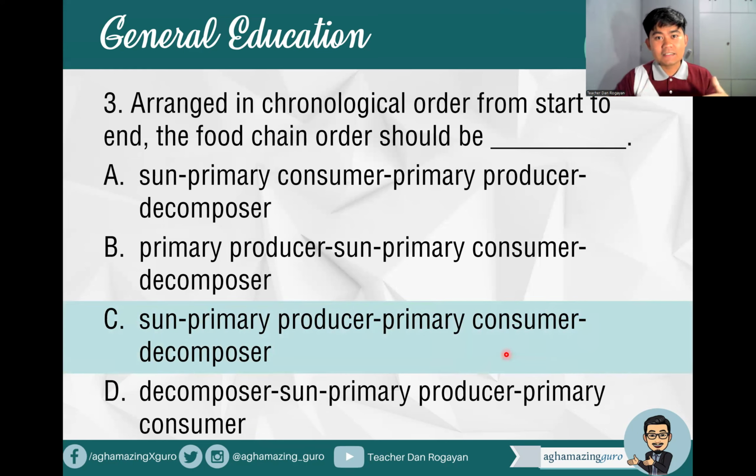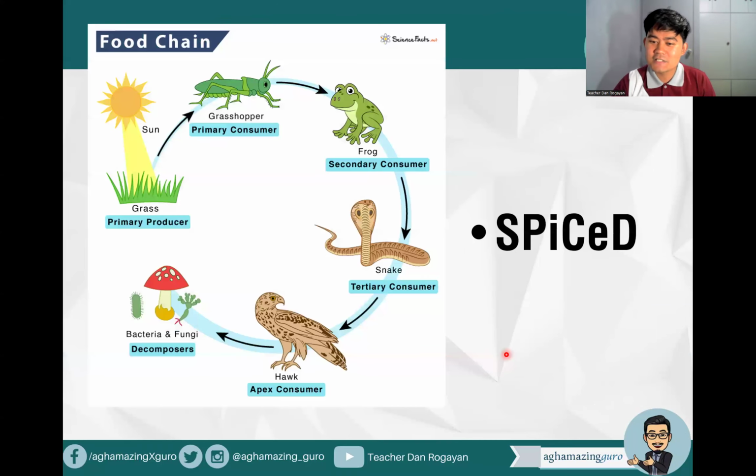Okay, but again, when we teach it to our kids, to our pupils or to our students, we don't represent the decomposer in the food chain because decomposition can happen in between trophic levels. But for the sake of the board examination, dahil nilagay naman ito ng PRC, so we will answer sun, primary producer, primary consumer, and decomposer. Okay, so that's it, right? Sun, primary producer, no? Nilalagyan kasi ng primary, but that's producer, then consumer, then decomposer. Just in case lang na nalilito pa rin tayo doon.